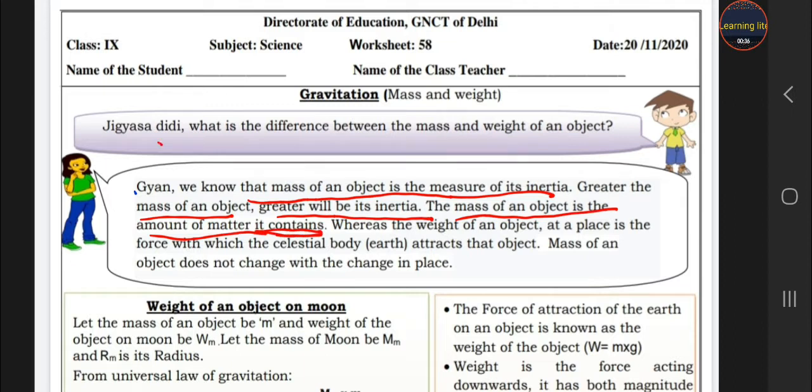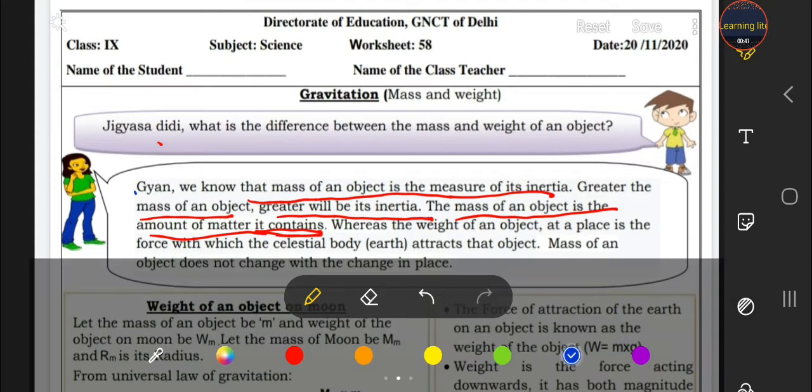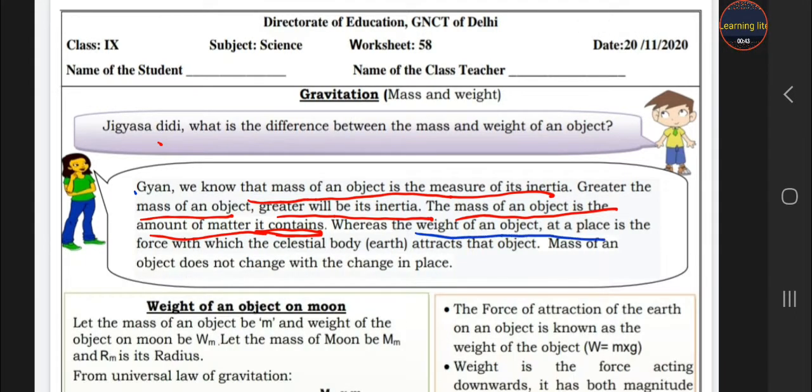So what is mass, student? Mass means the amount of matter it contains. And what is weight? Weight is a force, the force with which the earth attracts an object. By this force the earth attracts us. That is our weight. The amount of matter present in our body is called mass. Mass is fixed and doesn't change, but weight changes from place to place.